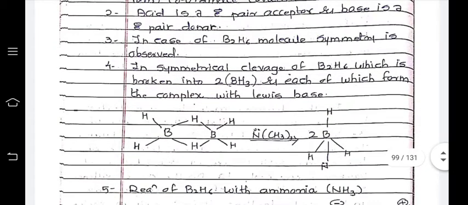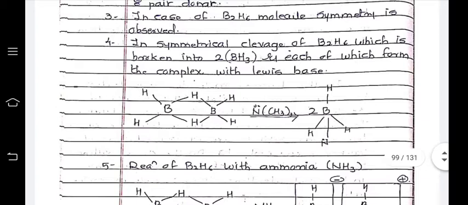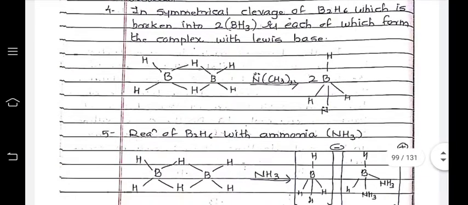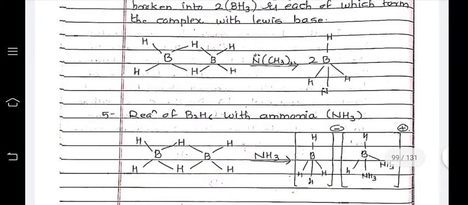Acid is the electron pair acceptor and base is the electron pair donor. In the case of the B2H6 molecule, symmetry is observed. In symmetrical cleavage, B2H6 is broken into two BH3, each of which forms a complex with the Lewis base, that is the N(CH3)3 by BH3.